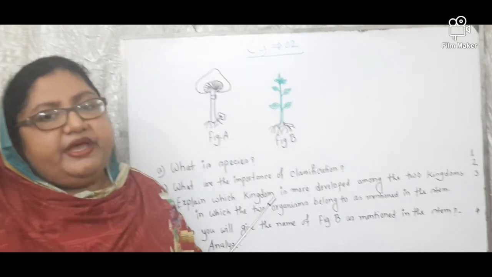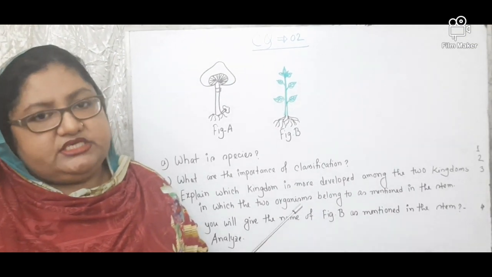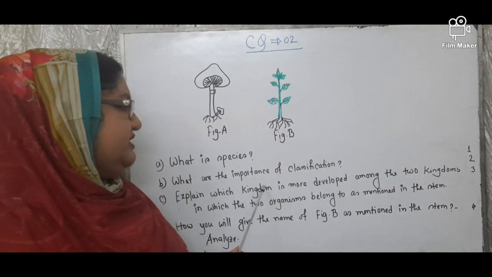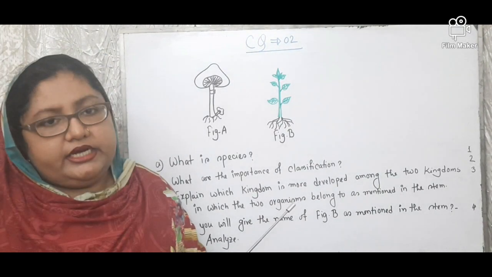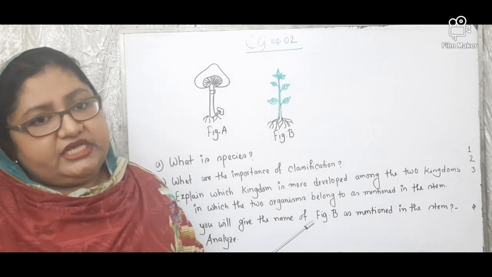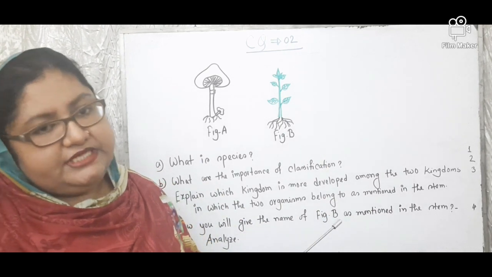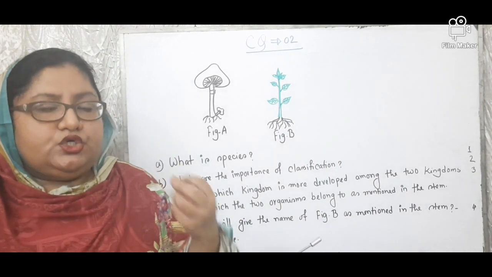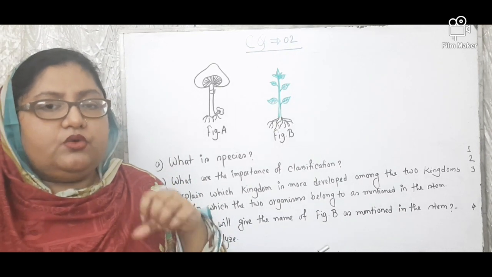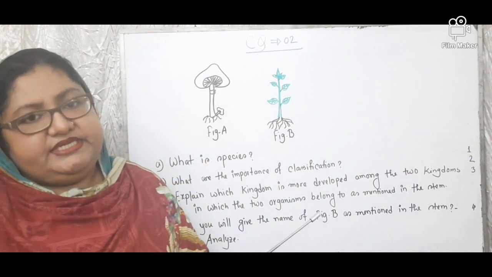You will find that in our book there is written aims of classification. Aims of classification, actually it is the importance of classification. You can collect some points from that topic. First, from classification we can get the knowledge about different groups and subgroups. Second point, we can organize and preserve the acquired knowledge systematically.